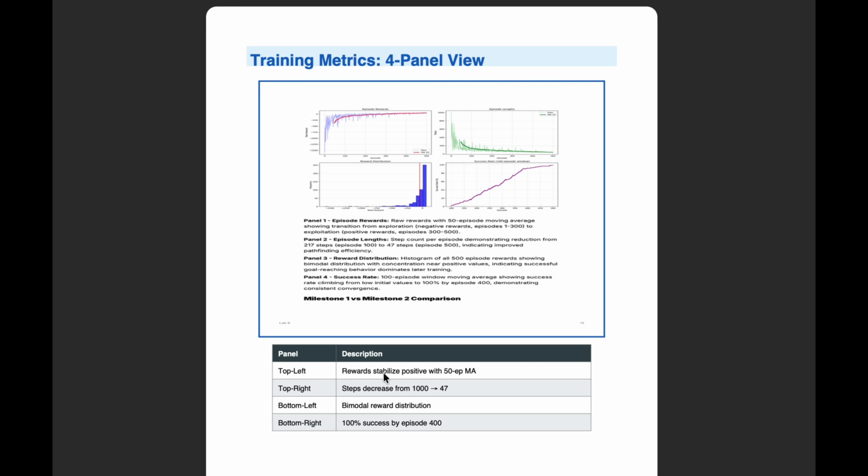And finally, bottom right shows success rate using a 100 episode sliding window. We can see it climbing steadily, hitting 100% success by around episode 400. After that, we maintain perfect performance through the end of training. This is exactly what we wanted to see: consistent, reliable maze solving.